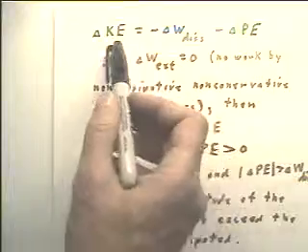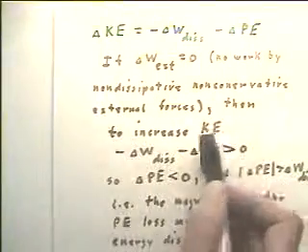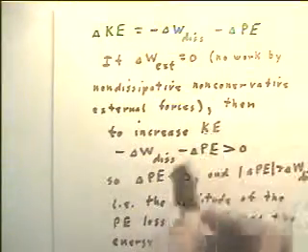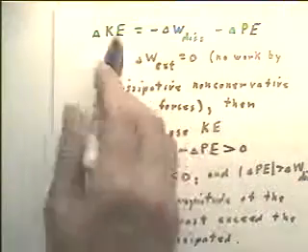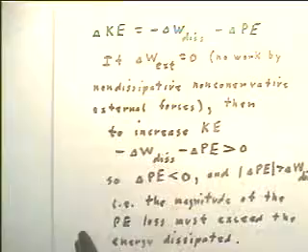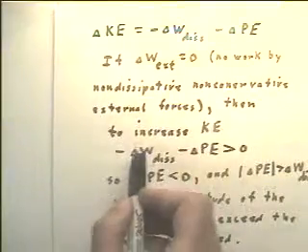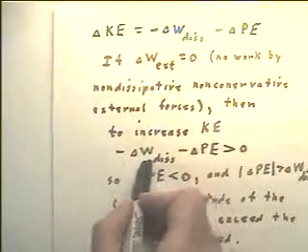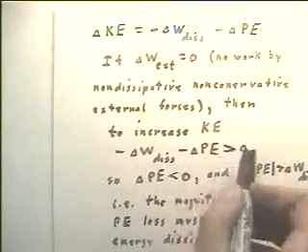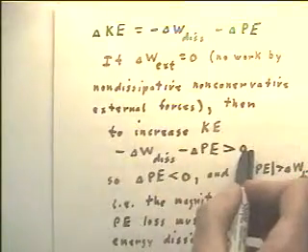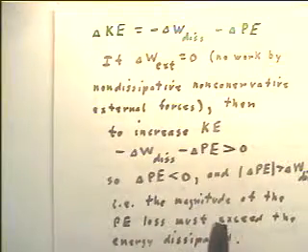If that's the case, then if we want to increase the kinetic energy, this has to be greater than 0, because delta KE is greater than 0. Now, if the negative of the delta W dissipative and the negative of the delta PE add up to something greater than 0, what can we conclude?